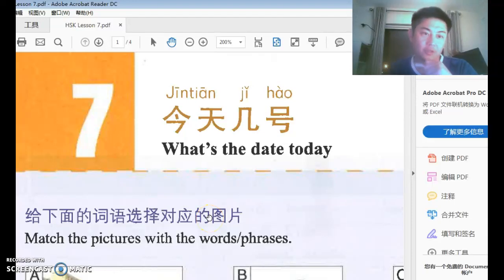Right, now let's take a look at lesson 7. 第七课. 7. And the title of the lesson is 今天几号?